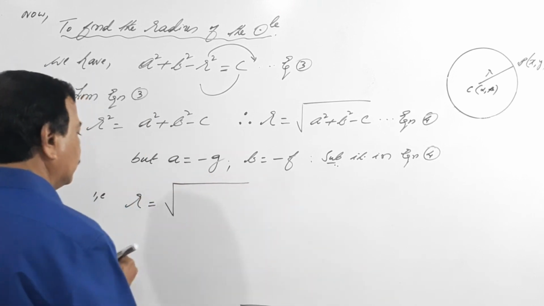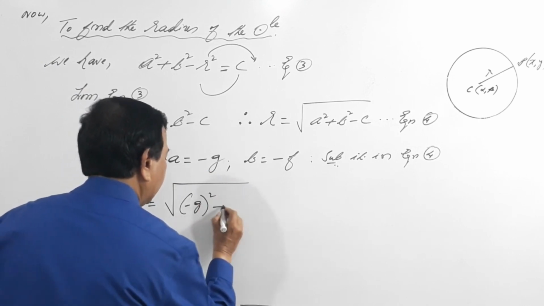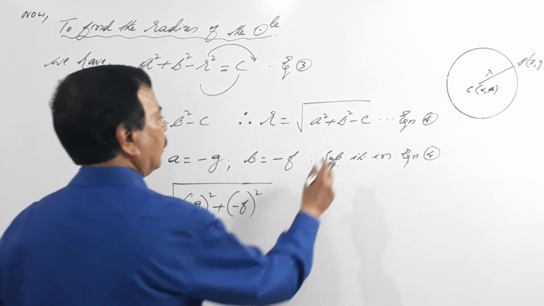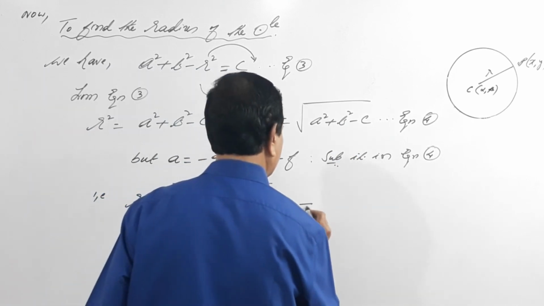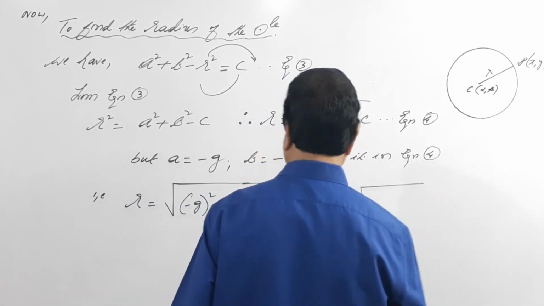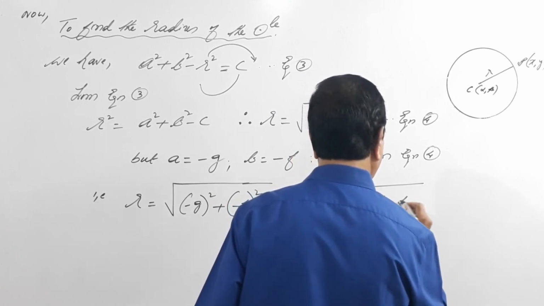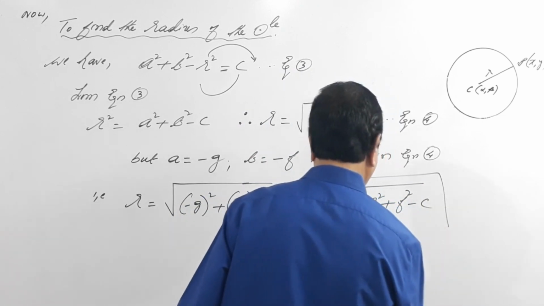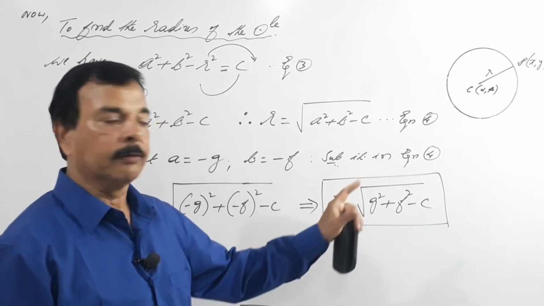Minus G. So this is minus G square plus minus F square minus C. So what happens to this? This becomes R equals to square root of G square plus F square minus C. So this is how to find the radius of the given circle.